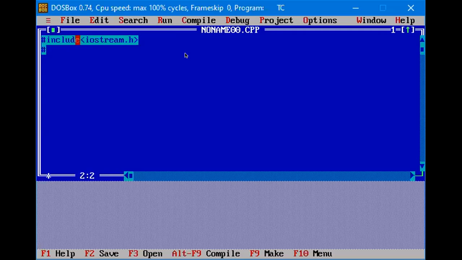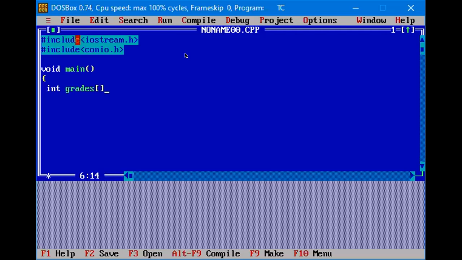Then we have to use conio.h. Hash include conio.h header file. Next thing is we are going to use a void main function, not int main, because int main will not work properly in this compiler. That is why we are using void main. Now we are going to declare an array. We can declare an array using int, giving the name of the array as grades, and assigning some values.